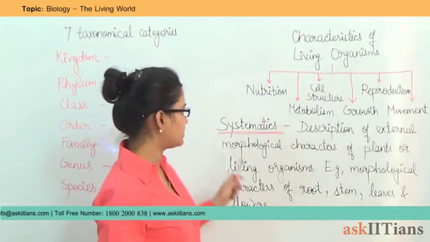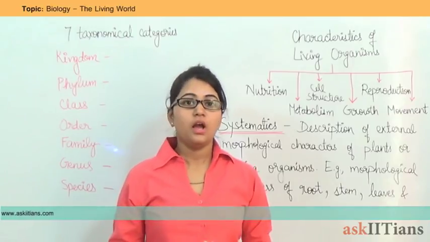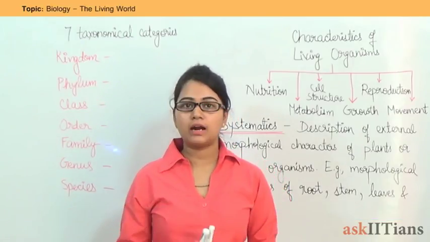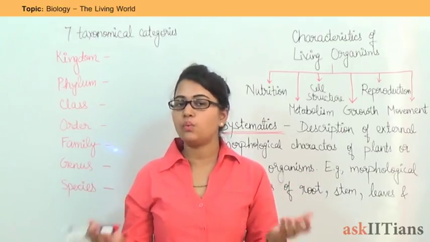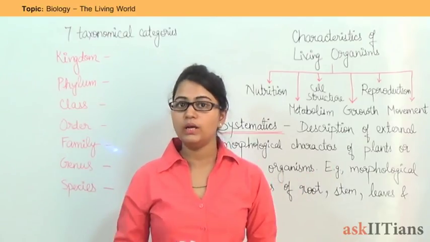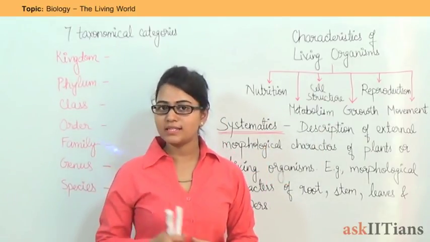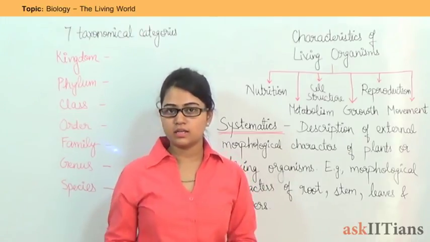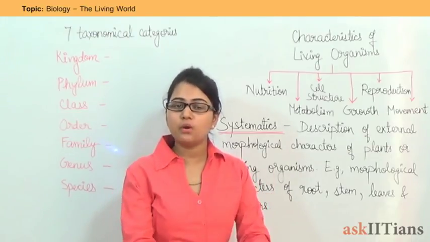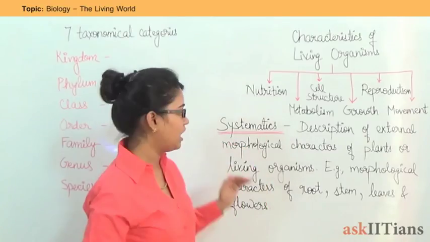Next comes systematics. What is systematics? Look children, before we start studying the details of any topic, we should know the definition of that particular topic. Why is it so? Because the definition clears up what basically we are going to study in that topic.